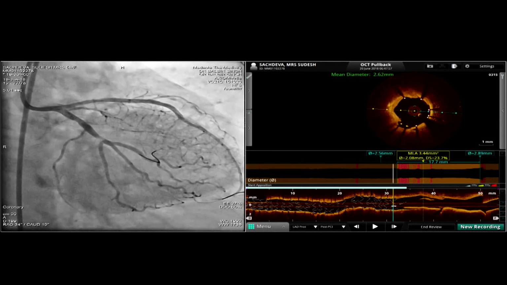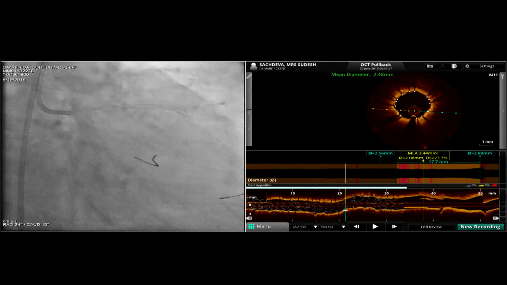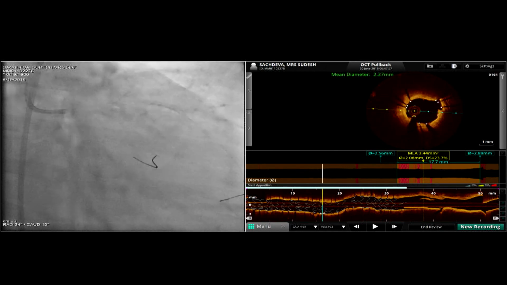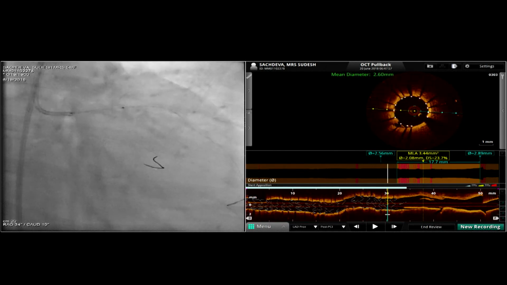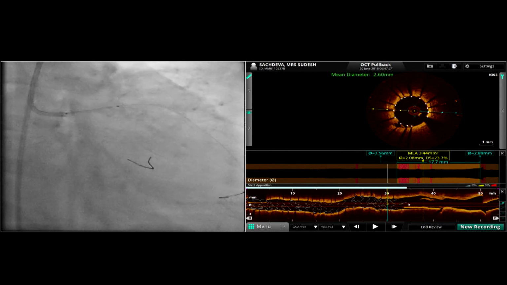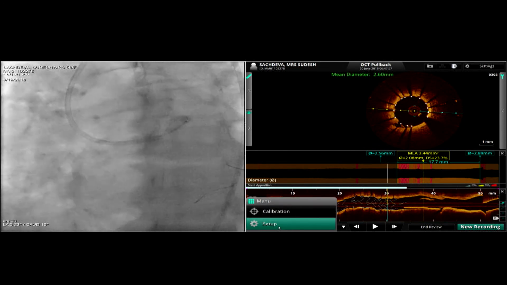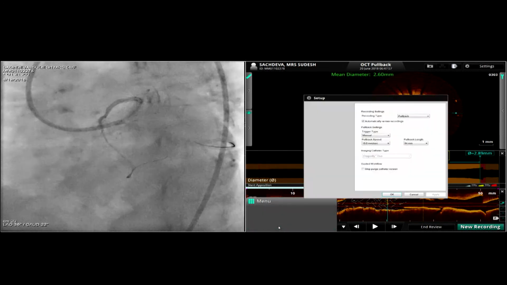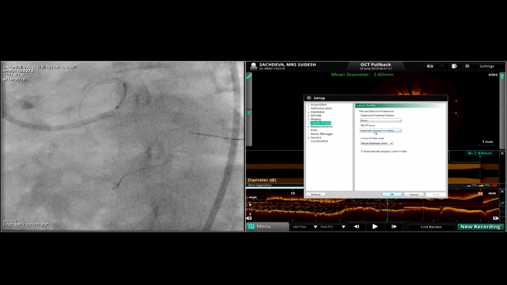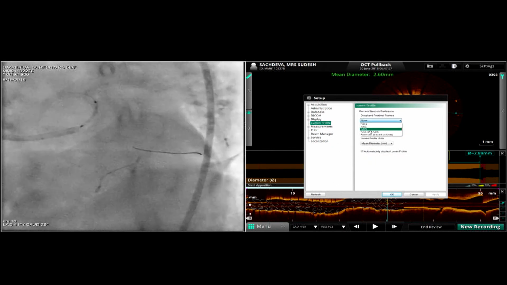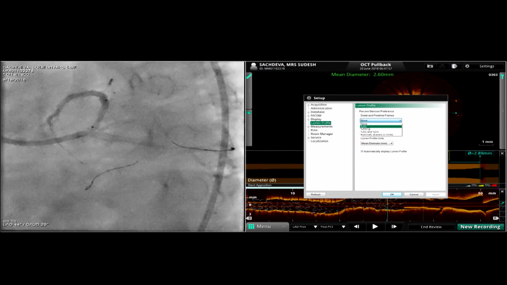Now, malapposition and under-expansion are two separate things, and that's why you sometimes should scroll through these images to make sure that there is full expansion. So there are a couple of areas within the previously placed stent where a small degree of post-dilatation would be useful, but this is a great advantage of this new software that Dr. Balbir is using.